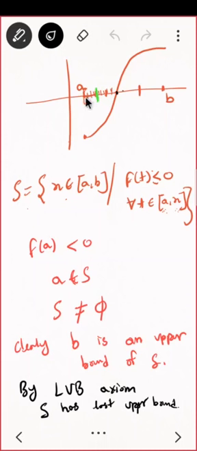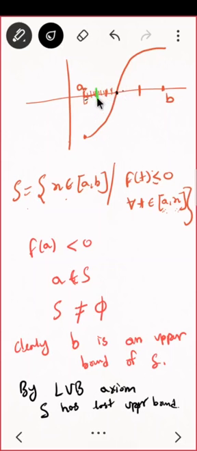C will definitely be crossing at least these many points. C cannot be here, C cannot be less than A. C has to cross these many points and go ahead.